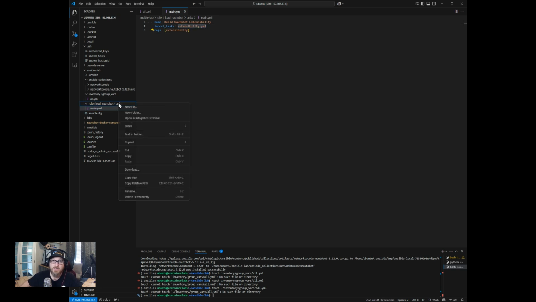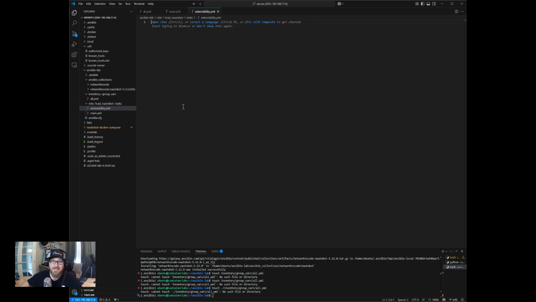And so what we can do from the main task is reference other tasks, and we can even add tags so that, let's say we wanted to just update extensibility after we've run this whole thing, like, oh crap, we forgot to add something, now we want to add it back in. Well, we can change the data that we're using to load this, and then we can use the tag to just run this set of tasks rather than the whole entire playbook. So that's what tags are good for. You can break up where things run, and then you don't have to go through the entire playbook over again from scratch.